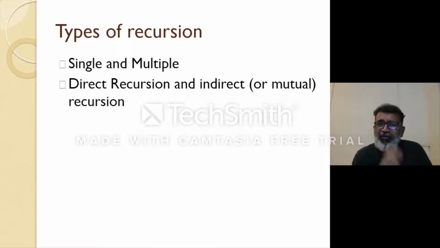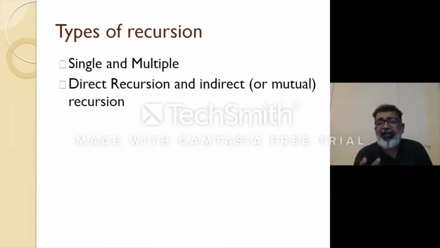I'm just telling you the theoretical aspects, as I mentioned at the beginning. So if somebody asks you what the types of recursion are, you can say there is single and multiple. Single is the normal recursion mechanism where a function calls itself. In multiple recursion the function also calls itself, but the methodology is different, the intention is different, the algorithms are a bit different, and the applications are different.